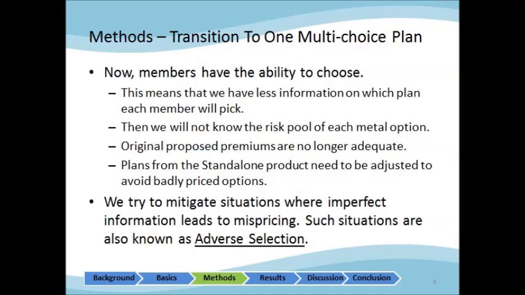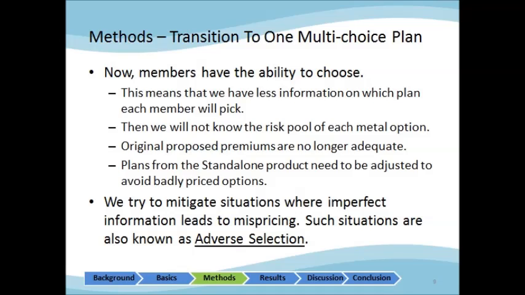In the standalone plan, we consider everyone to be in the same risk pool. When offering a multi-choice plan, Bear will be faced with the risk of adverse selection. That is, healthy people who expect less payment from the insurance pool will choose a cheaper plan and contribute less, while the less healthy people will choose the Gold or Platinum, which cost more to the insurance company. The adverse selection will increase the loss ratio if we keep the original design.